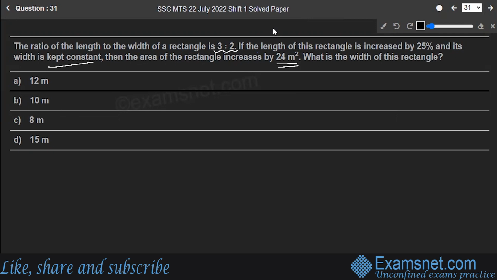See, in this question, you are given the ratio first of all. The ratio of length to width is 3:2. So if the length of the rectangle is increased by 25% and width is kept constant.